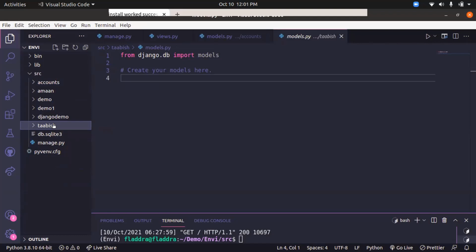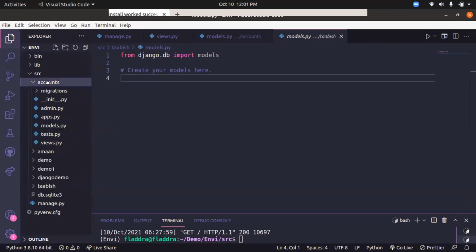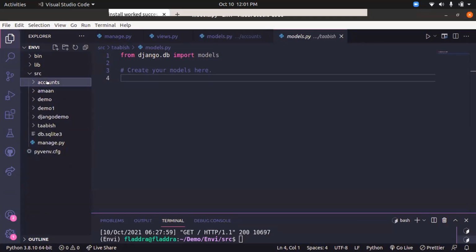Logically they are internally related, but logically they aren't. Getting my point? So that creates a logical separation between the various parts of the project, and that's a very good practice of creating a project. If you create a single application, so whenever you need to add a functionality, you need to create an application, that's called an application in Django.